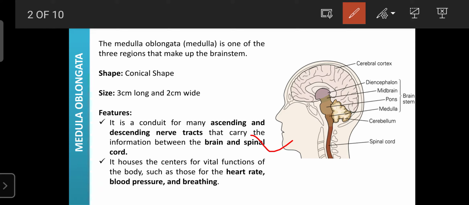And the medulla oblongata is a vital house for various functions. It is mainly involved in the regulation of various vital organ functions. It is involved in the regulation of heart rate as well as blood pressure and breathing. So these are the major functions of the medulla oblongata. Whatever heart rate there is, it mainly depends upon the condition of the medulla oblongata, or is regulated by it. Then even blood pressure and breathing are regulated by the medulla oblongata.